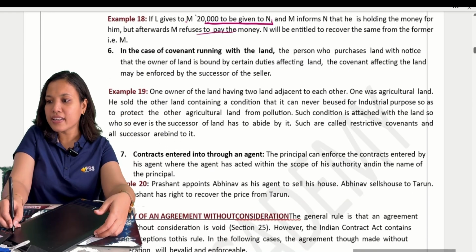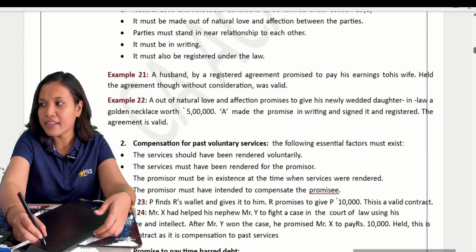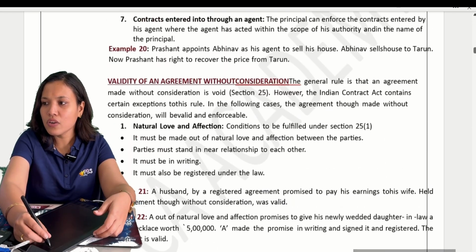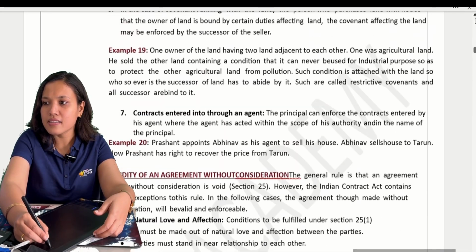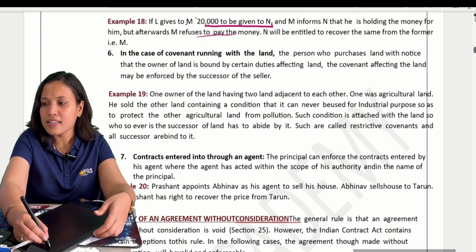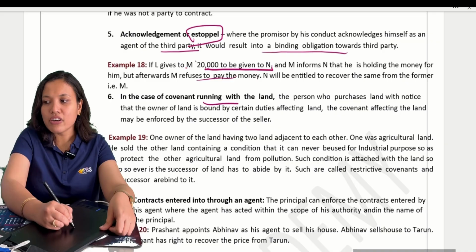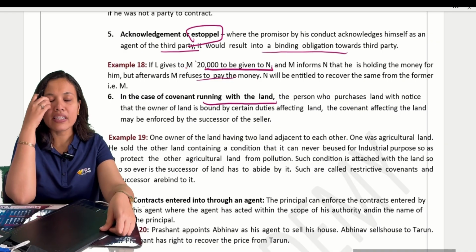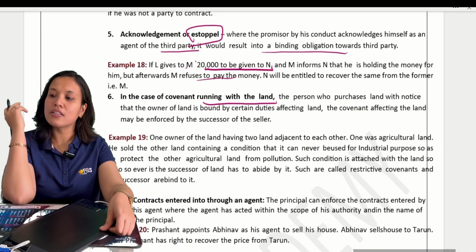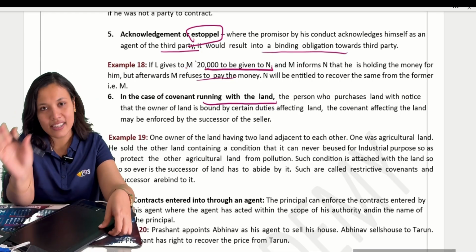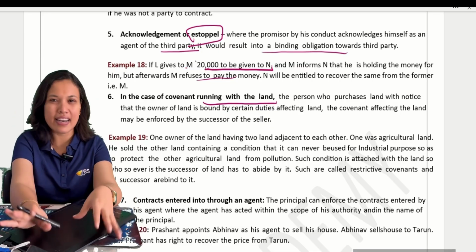Now, last one, in case of the covenants running with the land. What is meant by the covenant running with the land? Again, there is an exception. Third party can sue here also. See, in case of covenants running with the land, suppose whenever there is a purchase of land with the notice that the owner is bound to do certain things affecting the land, it is specifically related only with the lands.